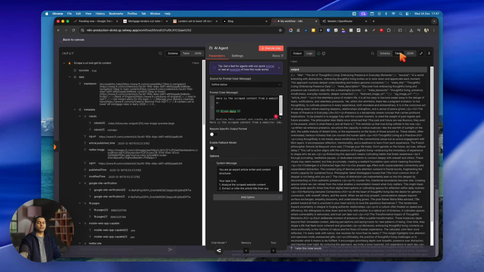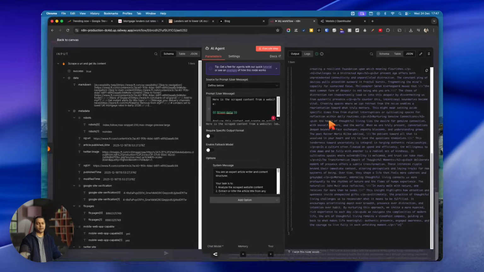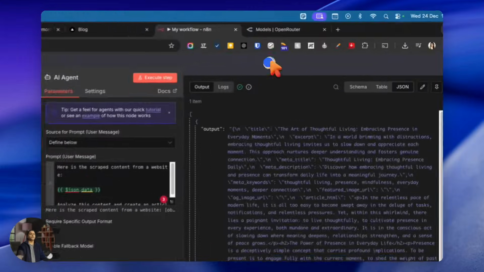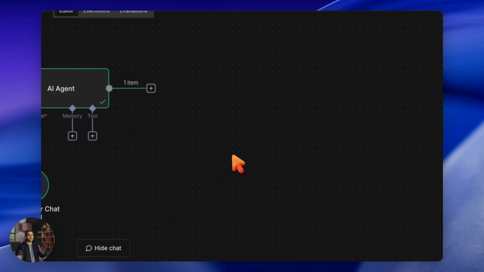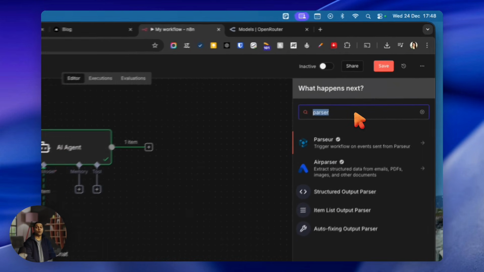Now if I go to the table, it will show me the whole article. If I click on JSON, it will show me the whole article. Okay, sounds good, great stuff. So all the steps are working. Now our next step is very simple. We have to parse this output and then potentially input it into a database, a WordPress website, or wherever you want to put this. For parsing it, I usually use a code node.